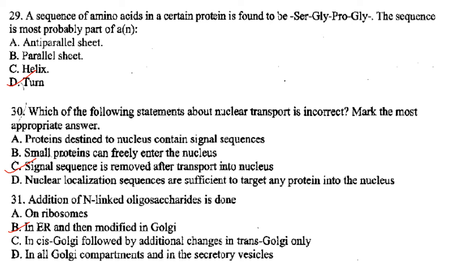Then next one. Addition of N-linked oligosaccharide is done in the endoplasmic reticulum and then modified in the Golgi. So that is where N-linked oligosaccharide addition is done. Answer is B.